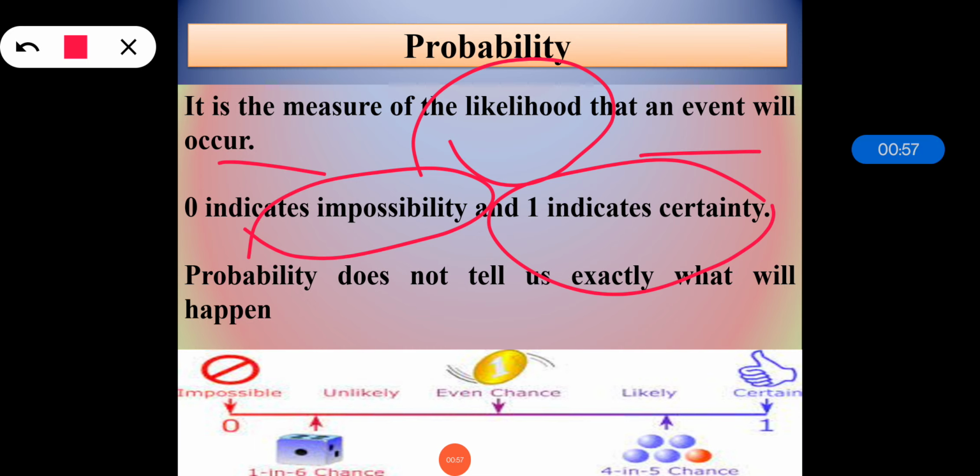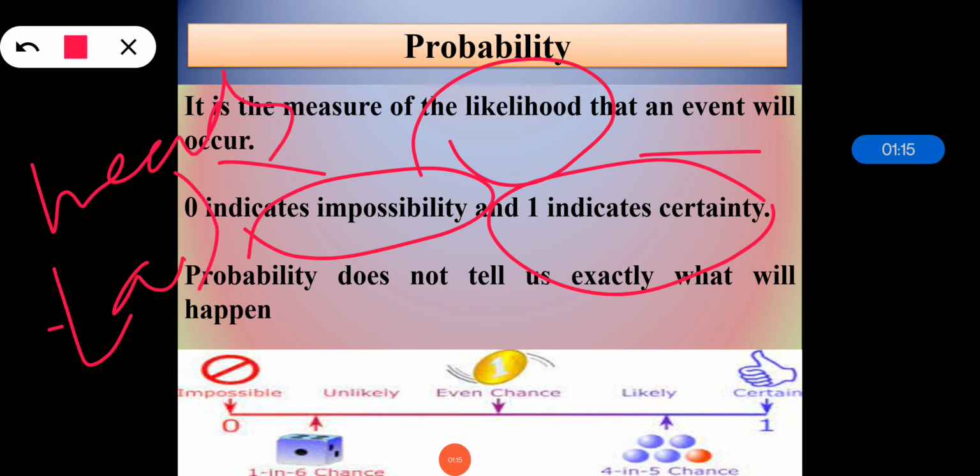So we can take the best example of tossing a coin. Suppose we are tossing a fair coin. Now since the coin is fair, the two outcomes are both equally probable, that is heads and tails. Yes, because only these will be the outcome and both are equally probable. So the probability of heads equals the probability of tails, and since other than these two no other outcomes can come, the probability of either heads or tails is 50%.